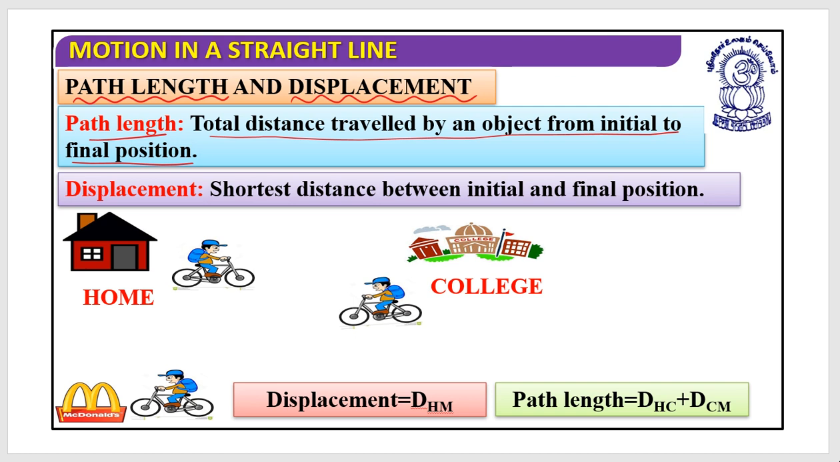And next, what is displacement? It is the shortest distance between initial and final position. It is the shortest distance from initial to final position. Are you clear with this?